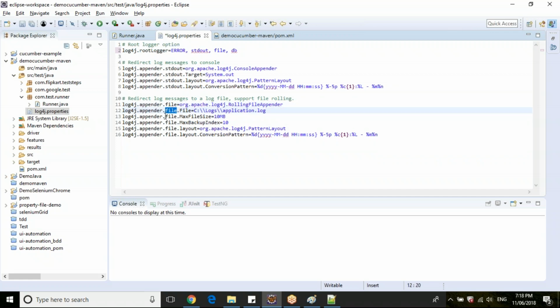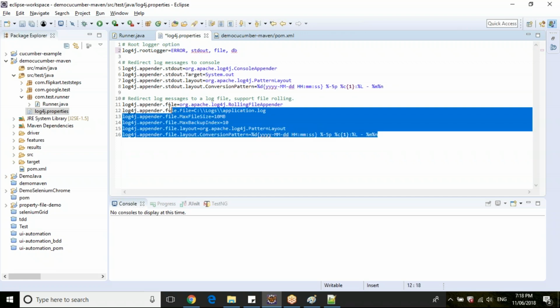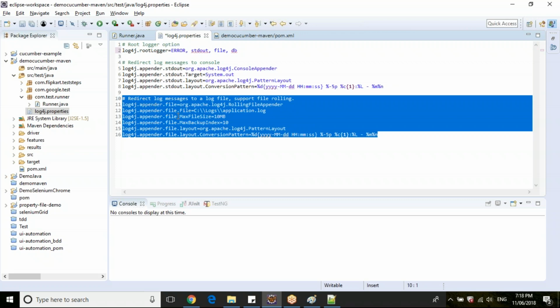When you use database, you will have properties like the database server name, port number, schema name, username, password, which table you want to write to, and the query for that table. Once you specify all that data, it will start putting these logs into the database.